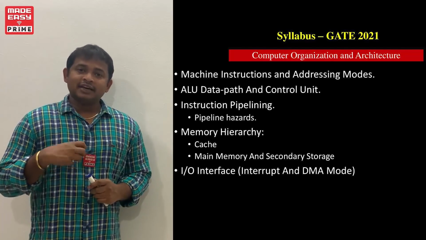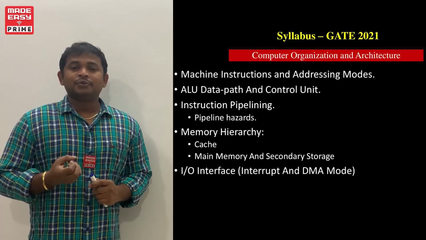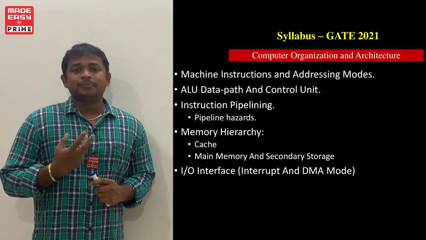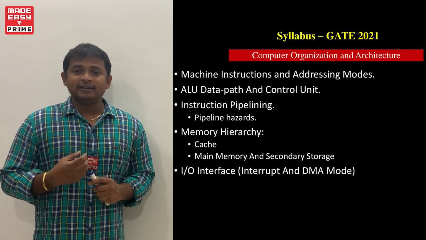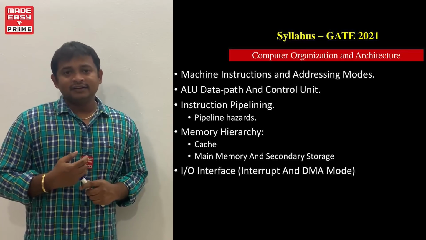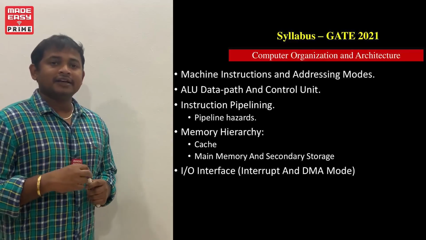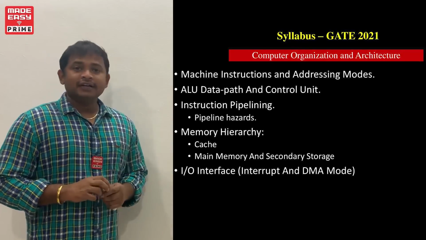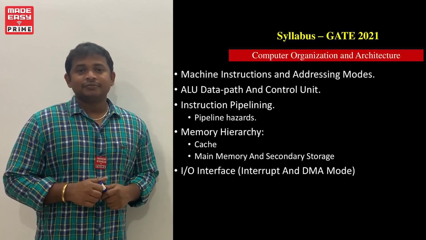By using the existing hardware, we are going to improve the performance of a CPU. How to improve the performance of CPU without adding extra hardware? That is explained with the instruction pipelining concept. So instruction pipelining is important in the CPU architecture.